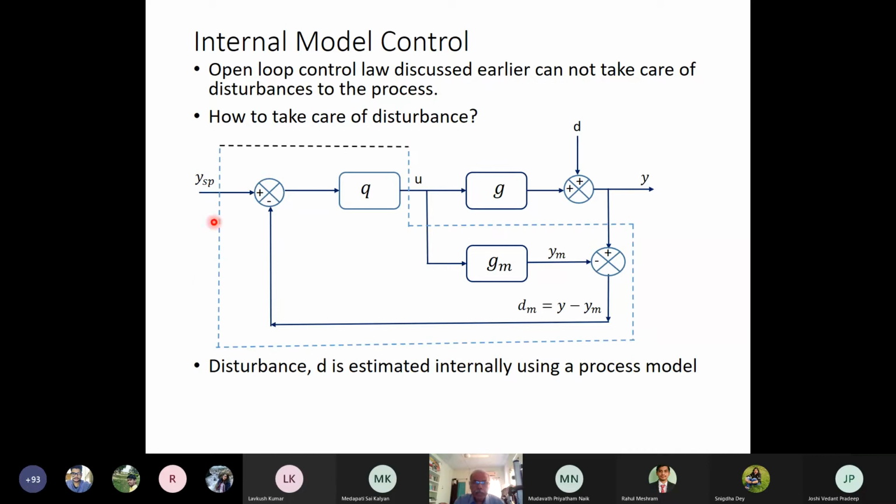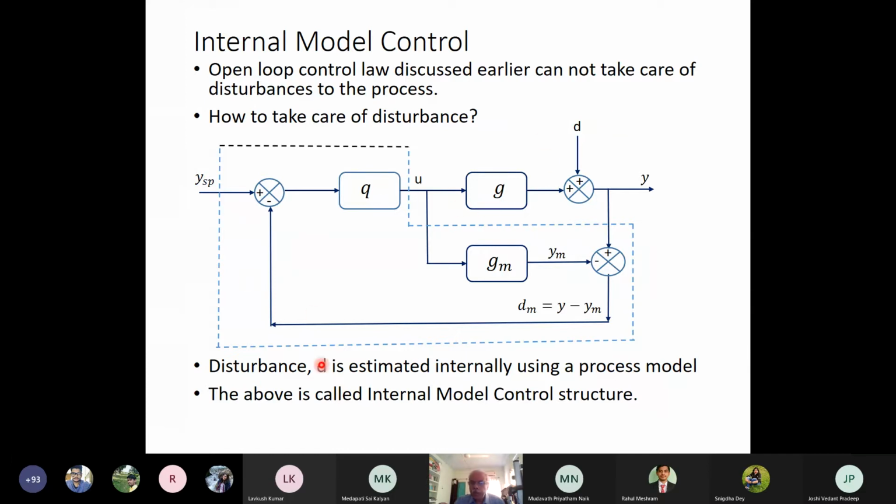This architecture over here is called the internal model control structure. Now, from the open loop control architecture, we have converted this to an internal model control structure, which now takes care of the disturbance also.